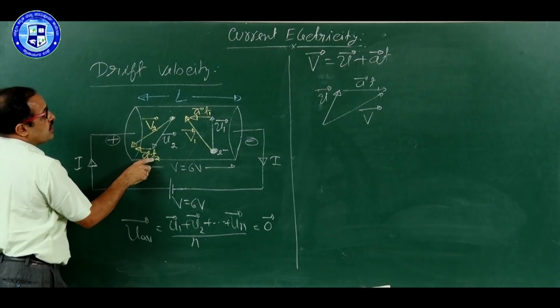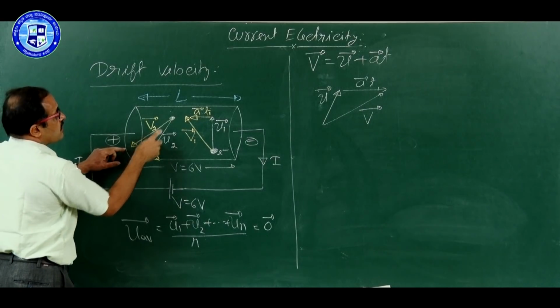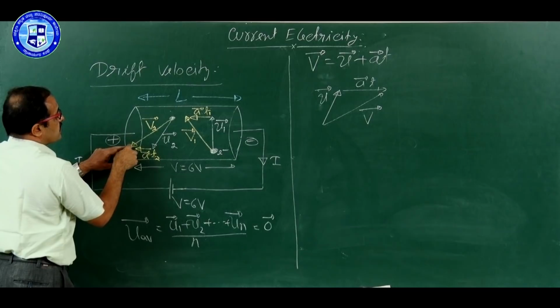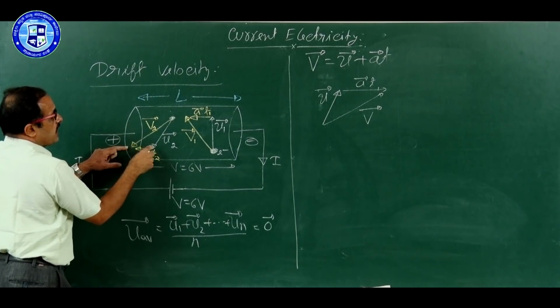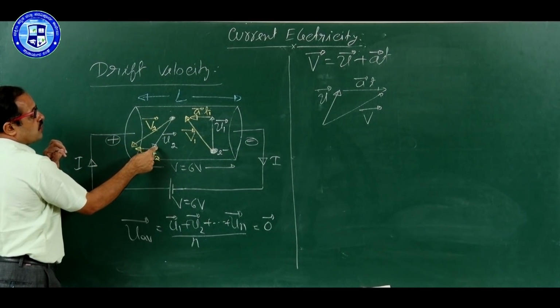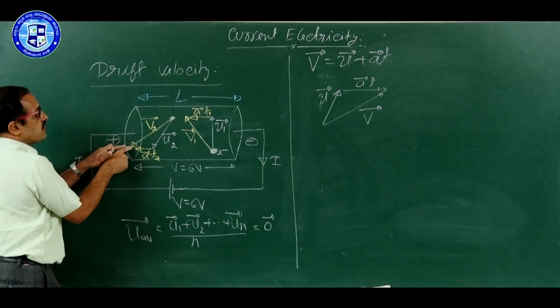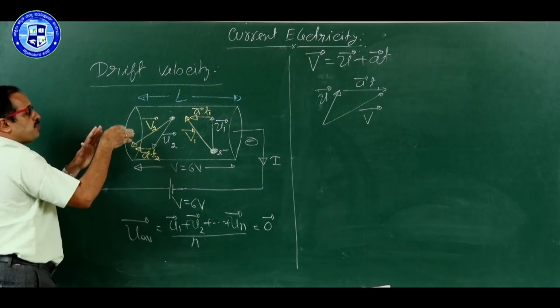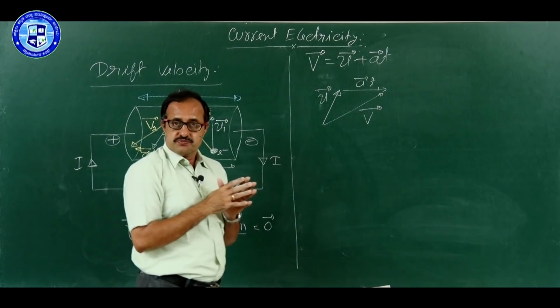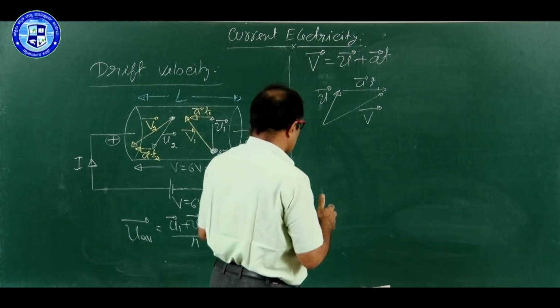What is the T2? T2 is the time taken by the second electron to travel from here to here. Think that here it undergoes collision. Otherwise, here it would undergo collision in the absence of electric field. In presence of electric field, here it will undergo collision. So it is applicable for all the free electrons.